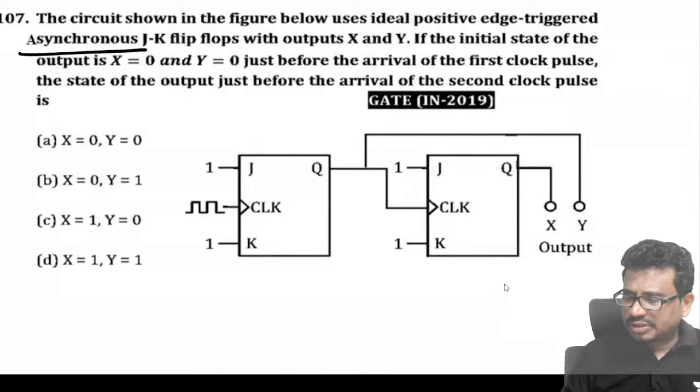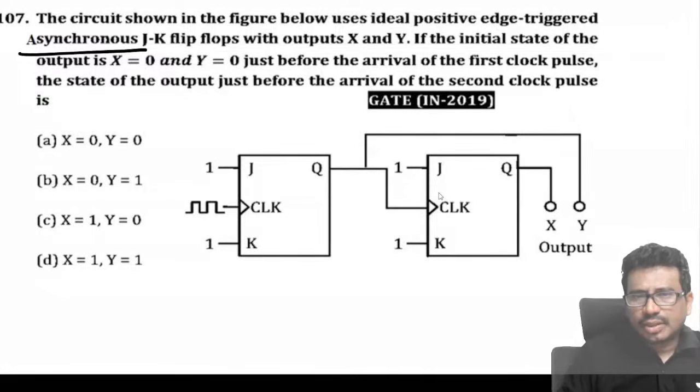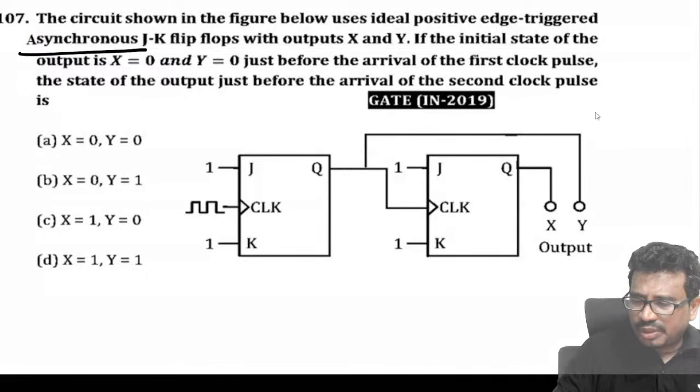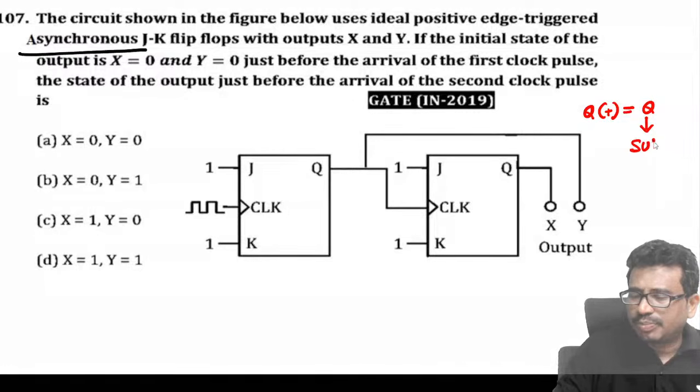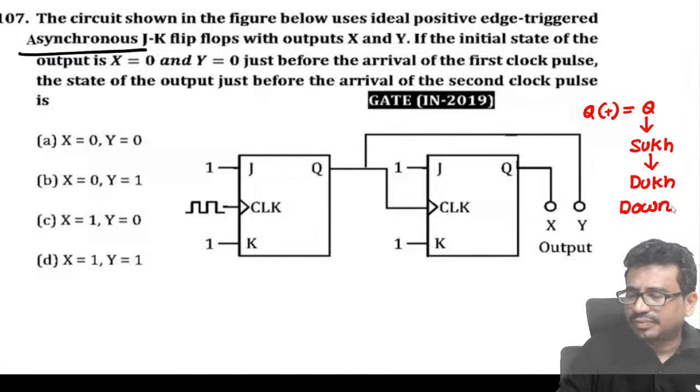And you can see the clock here. Here, for up or down counter, the Q is connected to the positive trigger clock. So this is Q. That means this is a down counter.